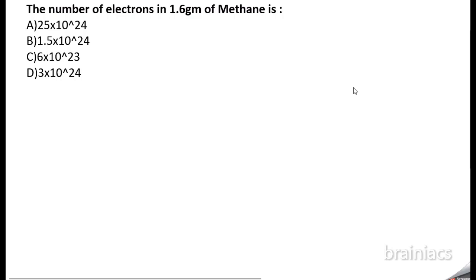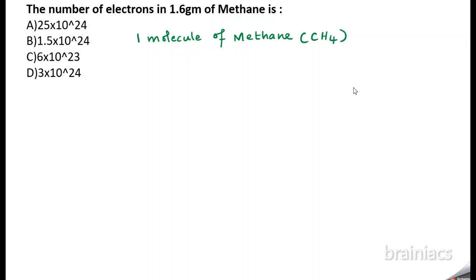First we will talk about one molecule of methane. Very, very important. What is methane basically? Methane is CH4, correct? So in one molecule of methane, how many electrons are there?